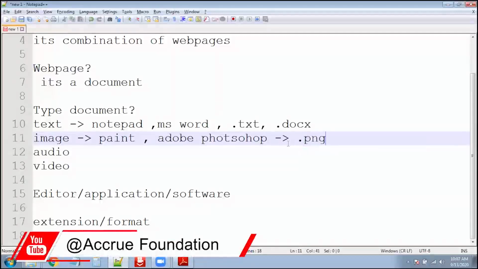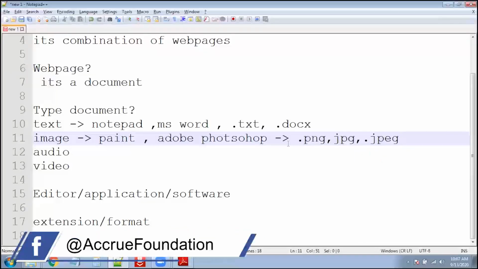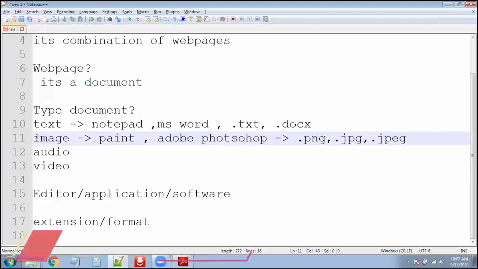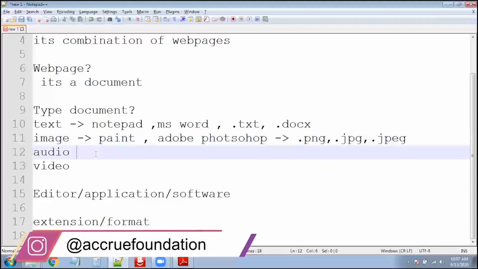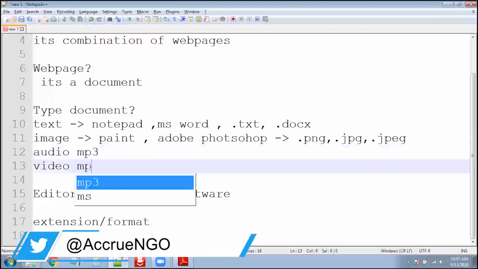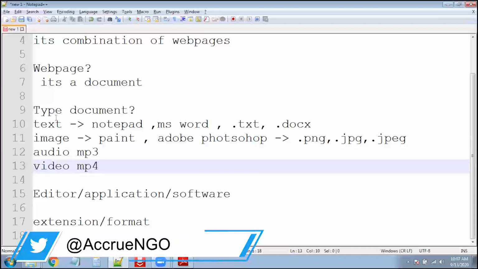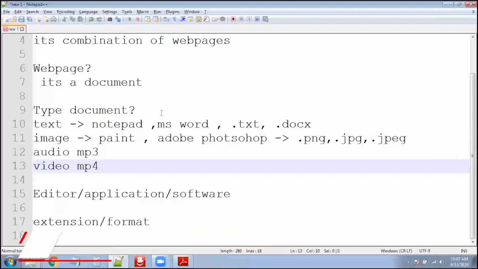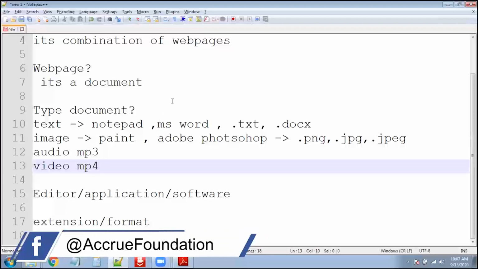I can write PNG, JPG, JPEG. These are the types of extensions related to images. Same thing for audio, MP3, and video is MP4. So when I say these are documents, for each document we need one editor, one application, one software, so we can create that type of document, and every document has some extension.